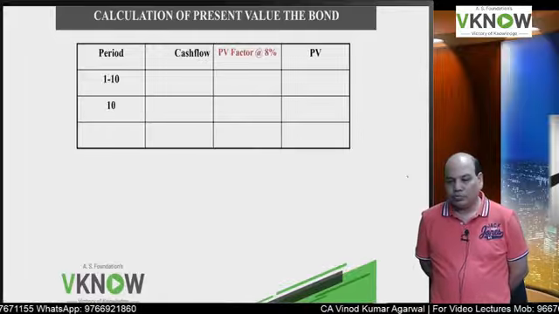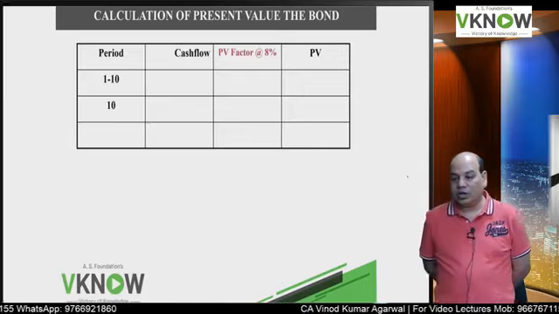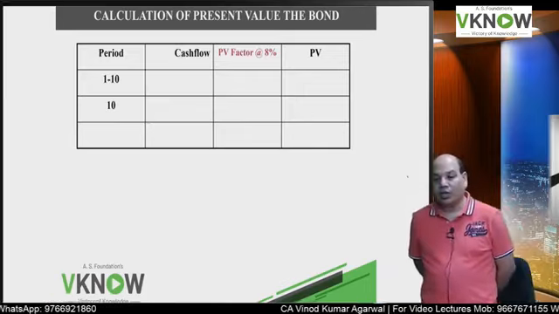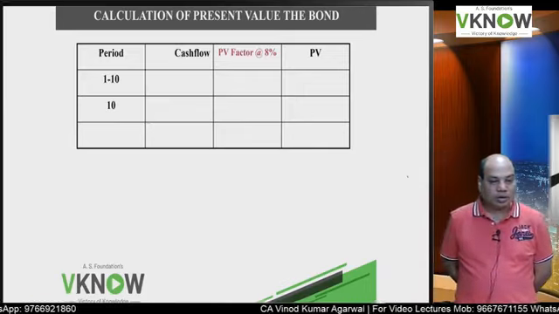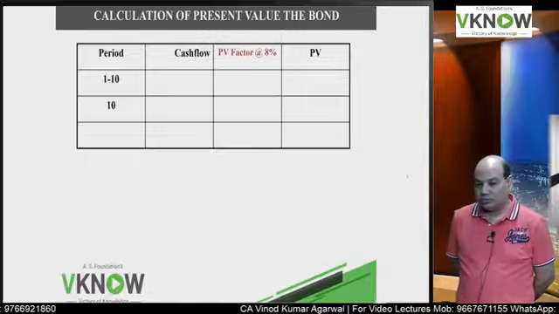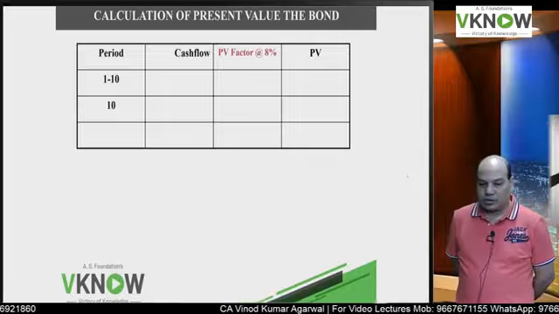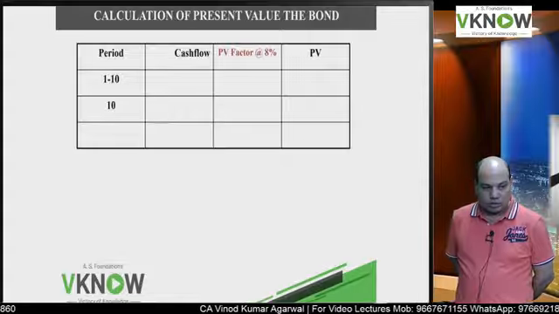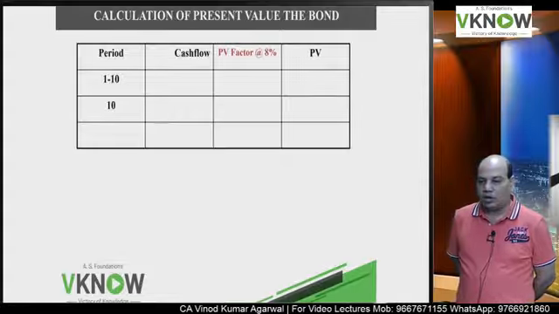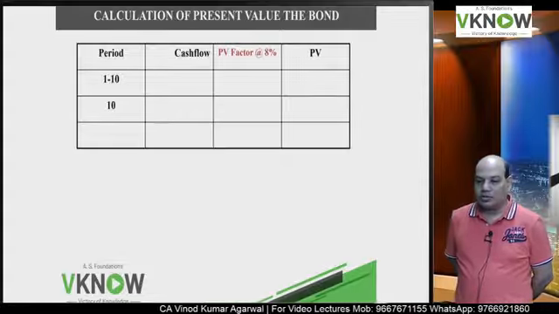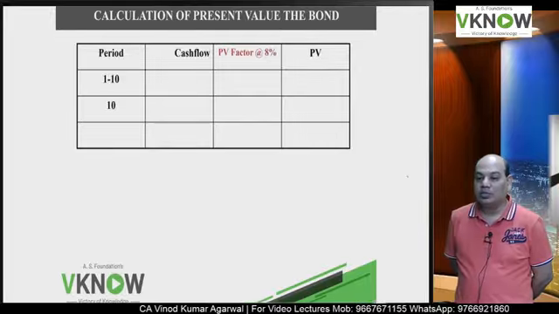Cash flow, an important column number 3, I am going to write present value factor at 8%, not at 16%, and present value. If it is 5 full year, it will be 10 half years. So the number of periods will become 10.